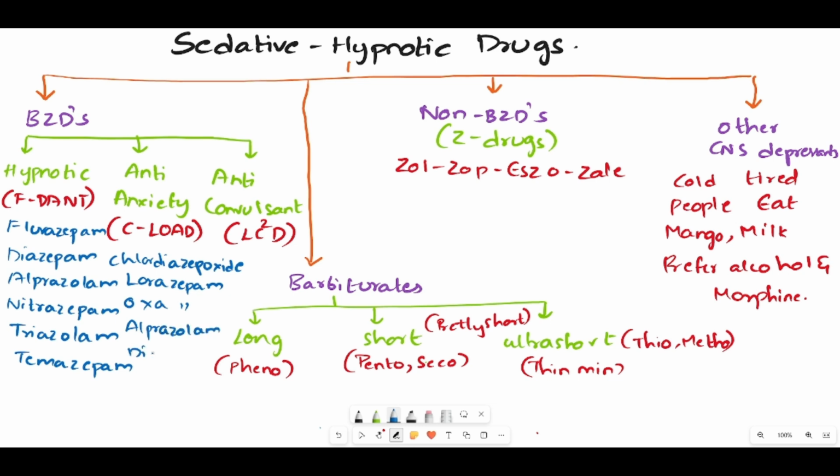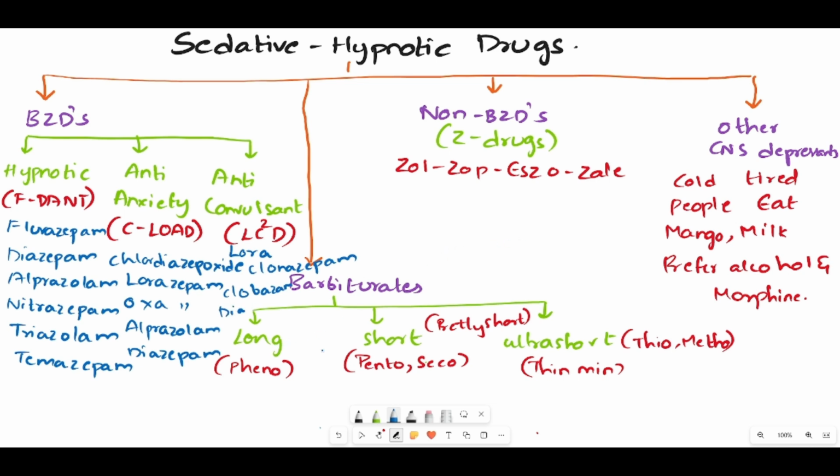D means it is diazepam. And coming to the next class, which is anticonvulsant. Here L means it is again lorazepam. C means it is clonazepam. One more C means it is clobazam. D means it is again diazepam.